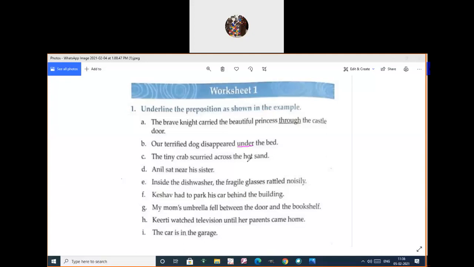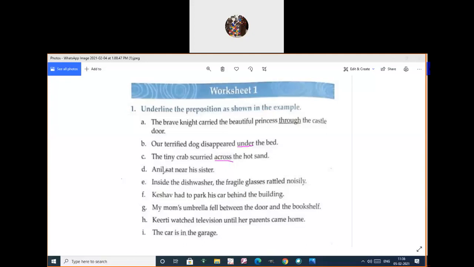Move hurriedly with short quick steps. Where do they move? Which one is the answer there? What is the answer? Very good, Janvi. Across. Across means what? Whether it is when or where or direction. What does it represent? Direction, isn't it? Across. So that is the preposition there.